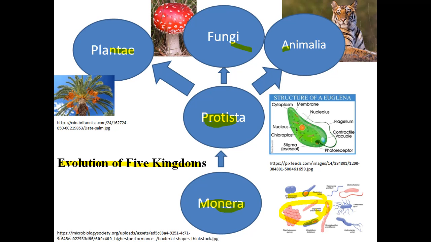So the plants, fungi, and animals will have evolved from the Protista at some certain time period which is still not known. So this diagram shows how we are closely related to all these organisms.